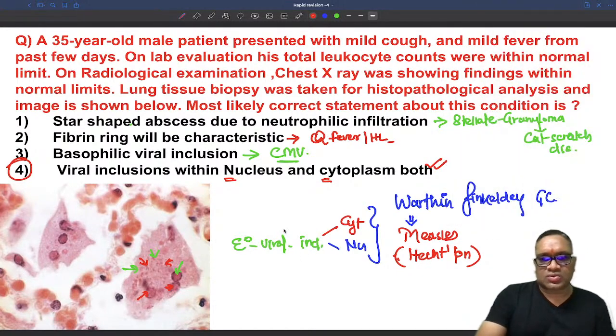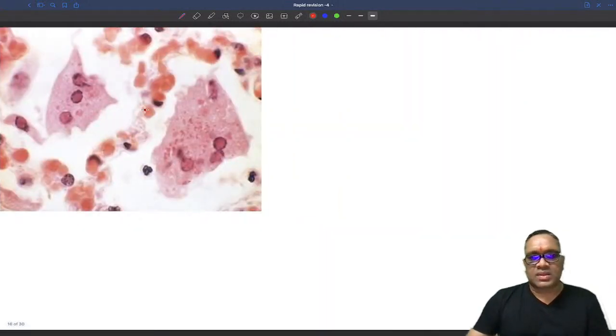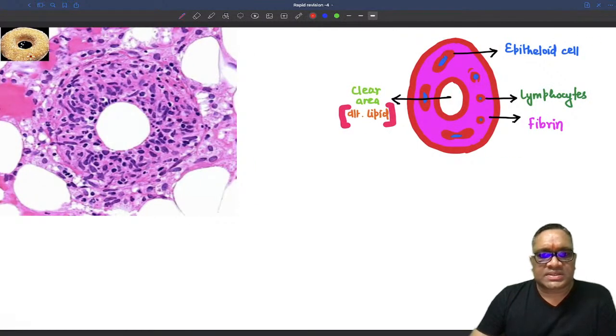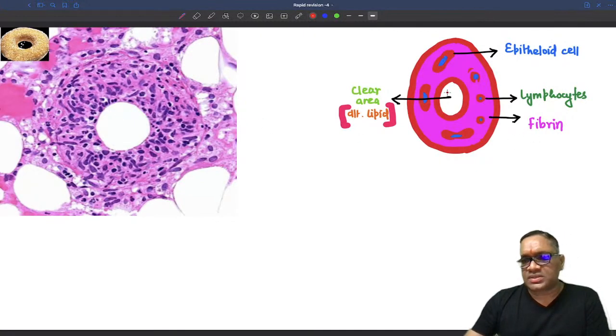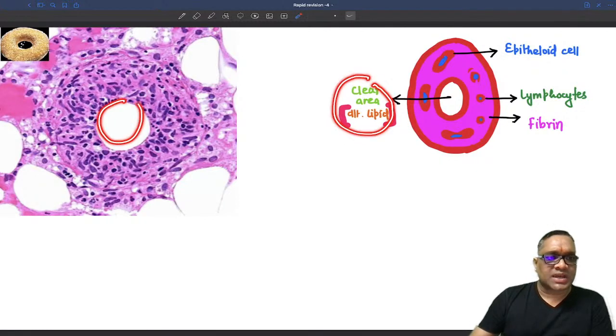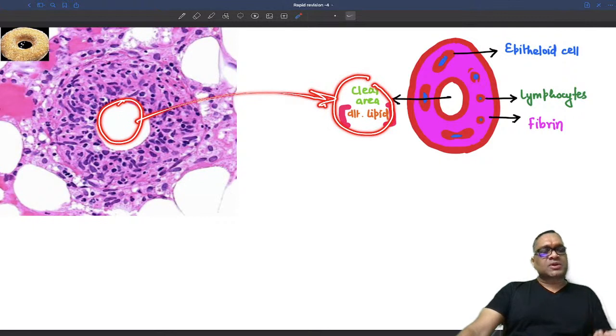Now I'll just show you some of the important points here. Already we have discussed it. So now come to this one. Can you tell me what is this? Can you notice, this is the fibrin ring granuloma. If you look at this, there is a central part which is clear. Why is the central part clear? Because of lipid. So you can see this is the central part corresponding to this one, right? The central part is clear because of the presence of lipid. It will not catch the stain.